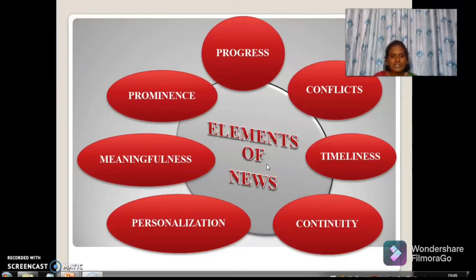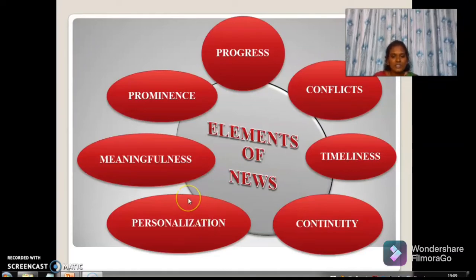Next is personalization. An event which can be portrayed as the actions of individuals will be more attractive than one in which there is no such human interest. Okay. Some stories will be really personal. You will really like it when you read it. Okay. That personal connect is one of the elements of news.